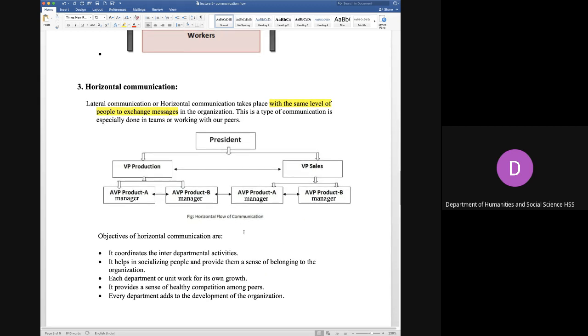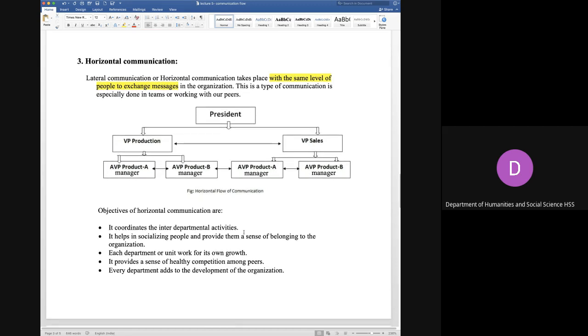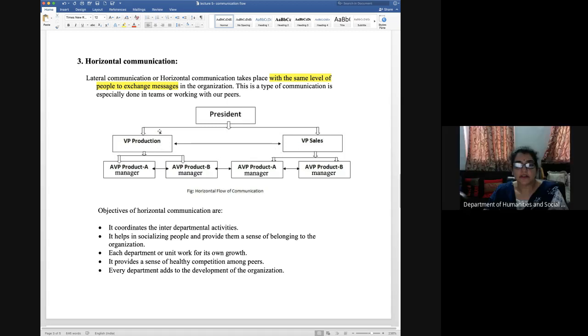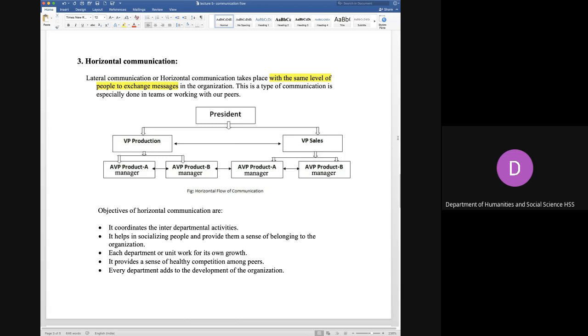Now we come to the third type of channel of communication, which is horizontal. In this diagram you can see that it is from one department to the other department. That means when the vice president production talks to the vice president sales, or the vice president sales talks to the vice president accounts or finance, this is how horizontal communication is done.